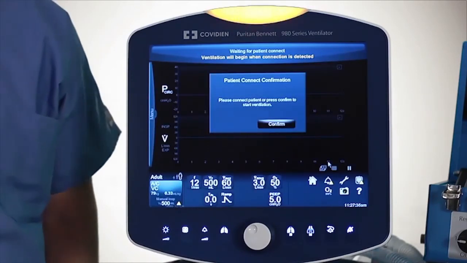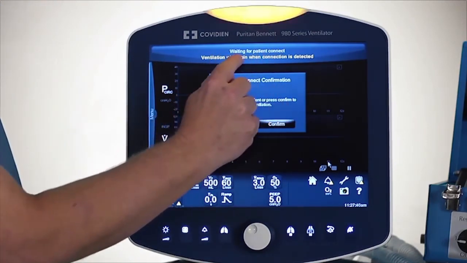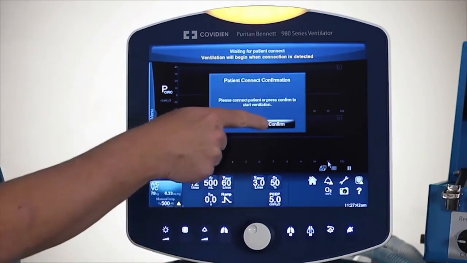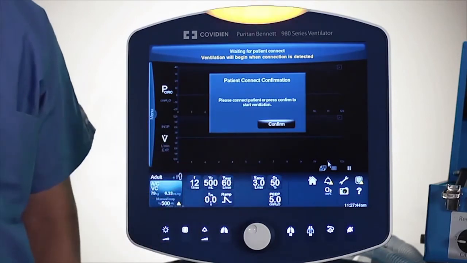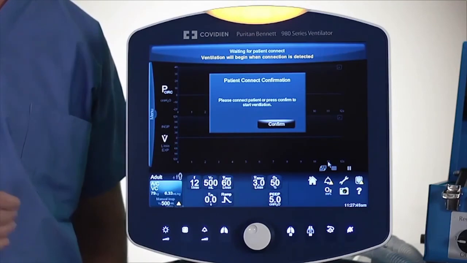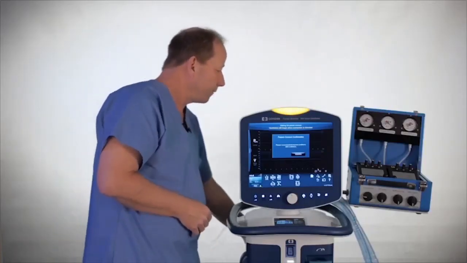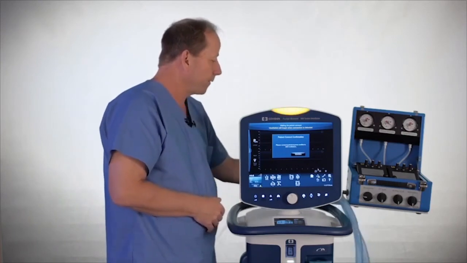Now the ventilator is in a waiting to connect to the patient status. On the top we can see that it says waiting for patient. I can push a confirm button to start ventilation, or I can simply hook up the circuit to connect to the patient and it will start ventilating automatically. So I'm going to go ahead and do that. I'm going to hook up my circuit to my test lung.